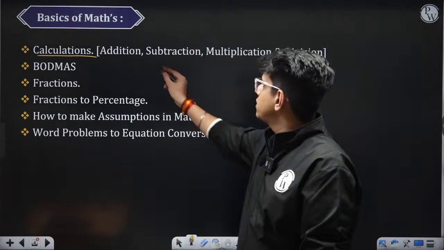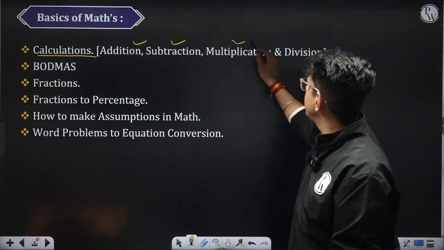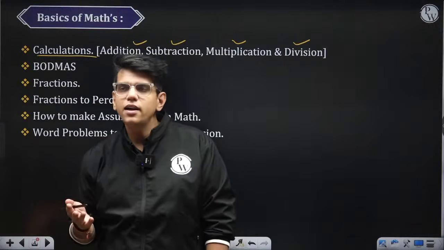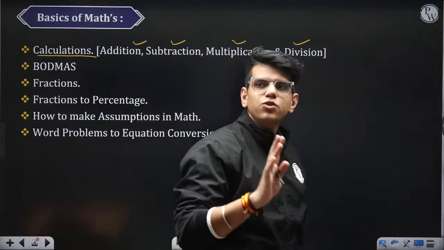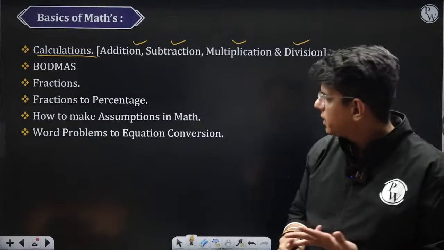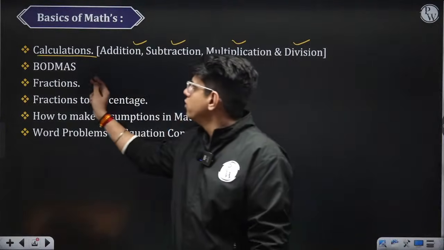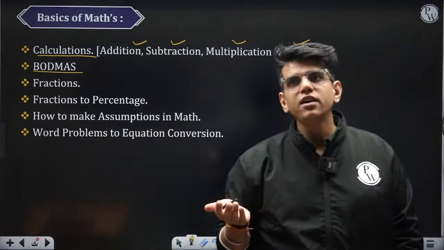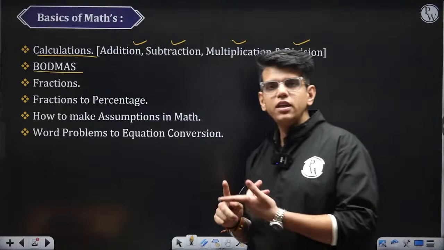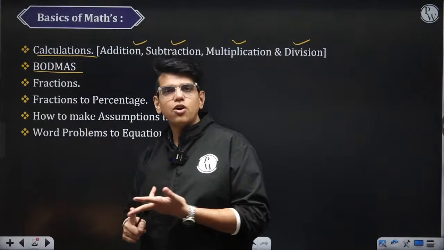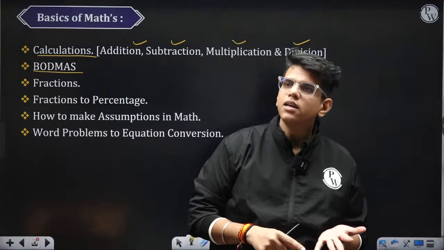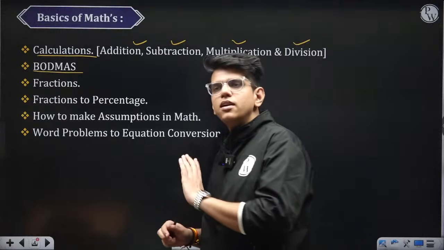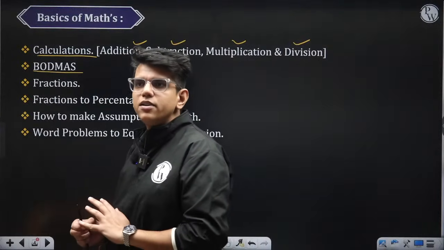So we started with addition, subtraction, multiplication and division. Going ahead, I can expect that at least you will be able to do addition, subtraction, multiplication and division. Then we moved to BODMAS. What is BODMAS? BODMAS is just a rule following which we do the simplification calculation. First we solve the brackets, then the orders, then division, then multiplication. And if addition and subtraction are the only 2 functions remaining, they are considered on same priority, right?